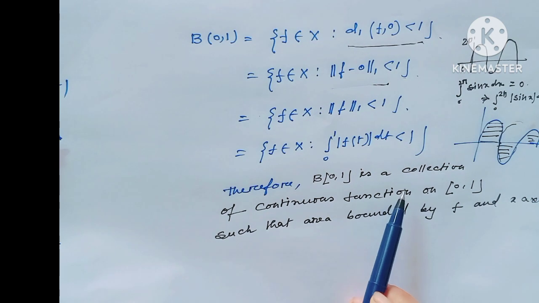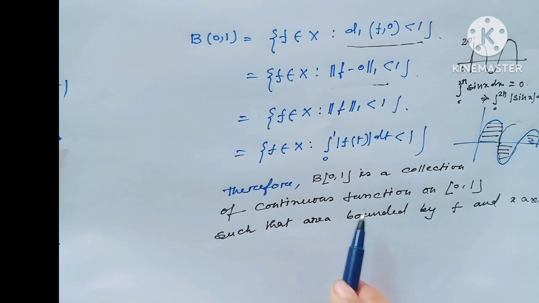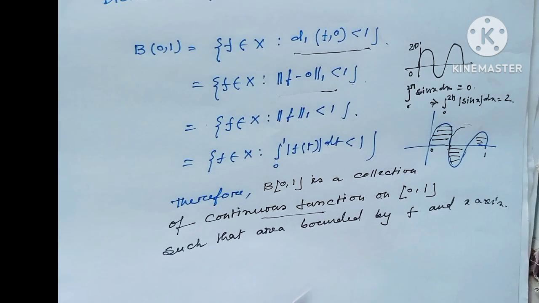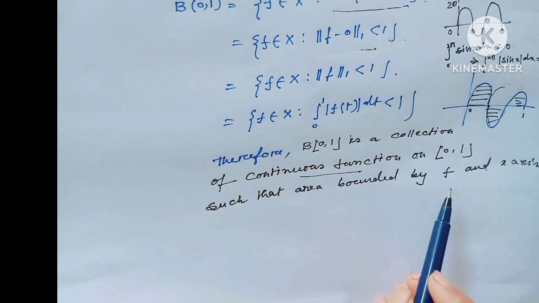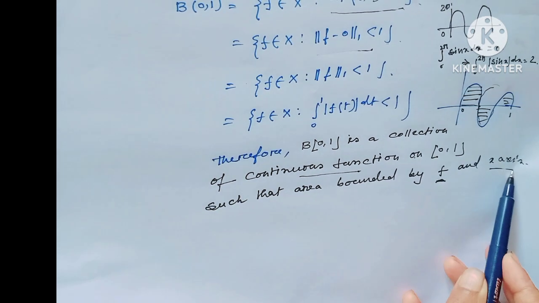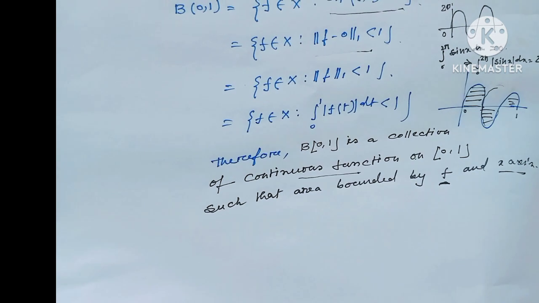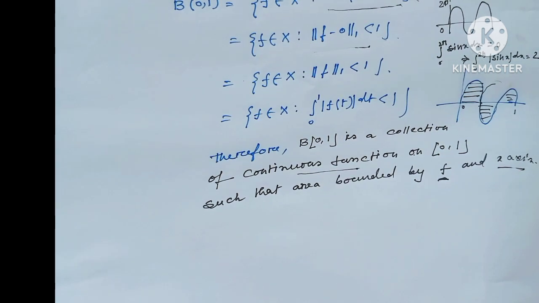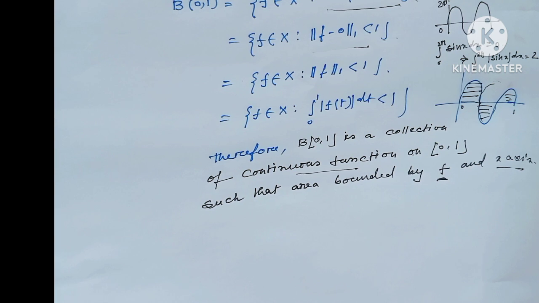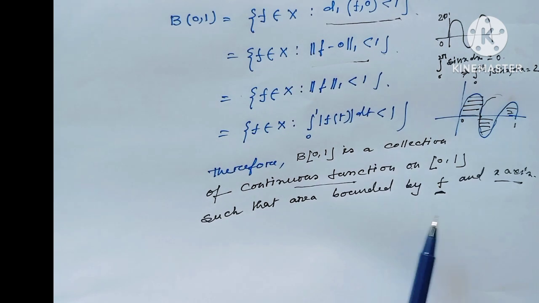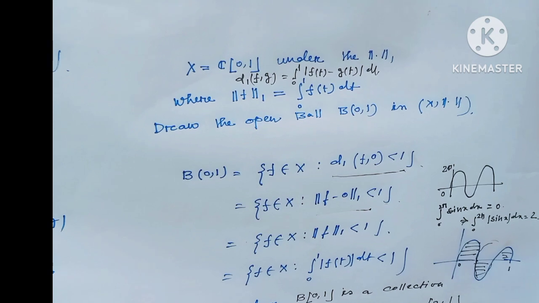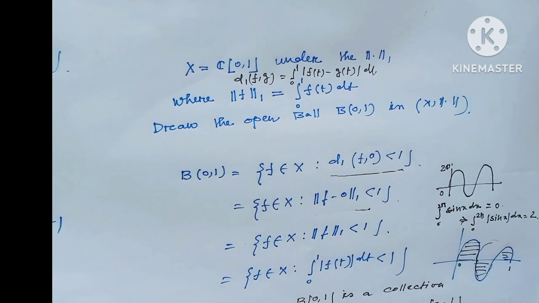Therefore, B(0,1) is a collection of continuous functions on the interval [0,1] such that the area bounded by the function f and the x-axis, because integration, we all know, is actually the area. Therefore, B(0,1) is actually the collection of continuous functions on [0,1] such that the area bounded by f and the x-axis is less than 1. I hope all my viewers have understood this, okay.